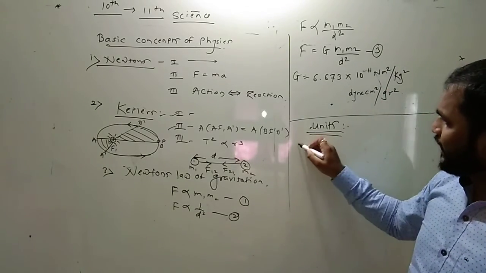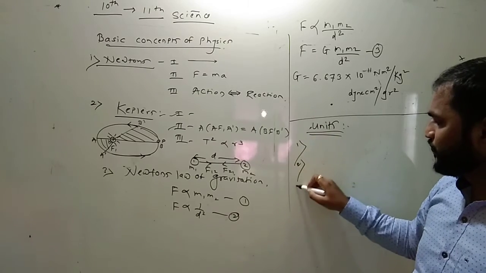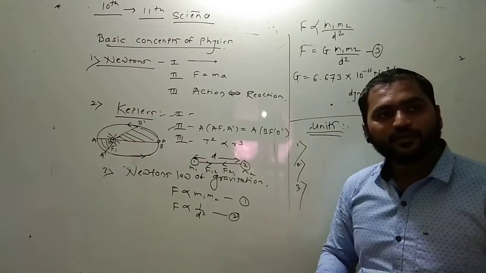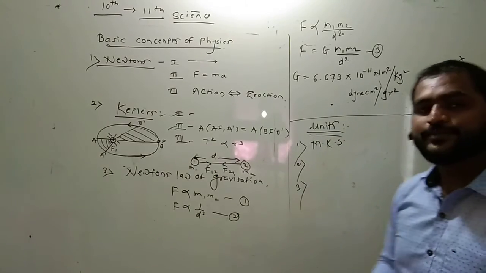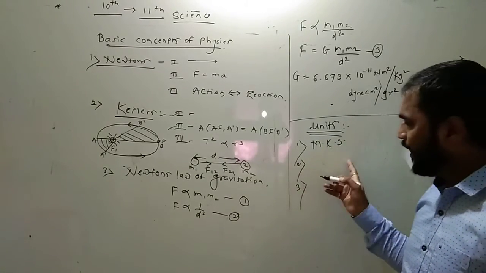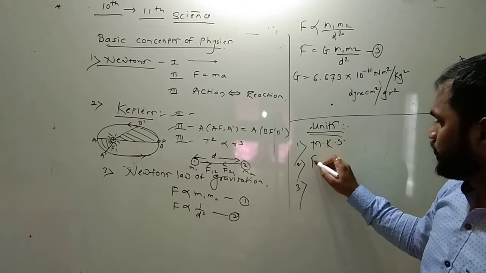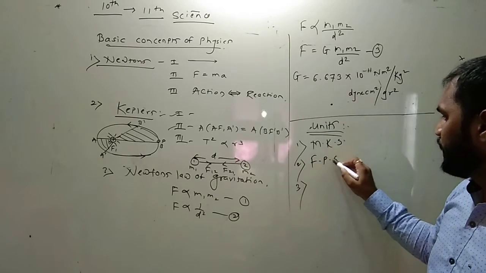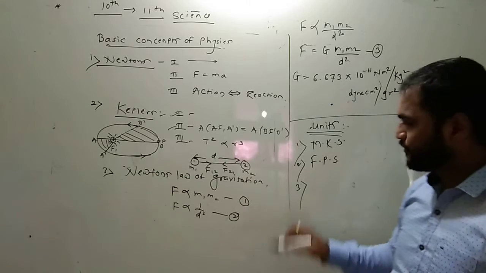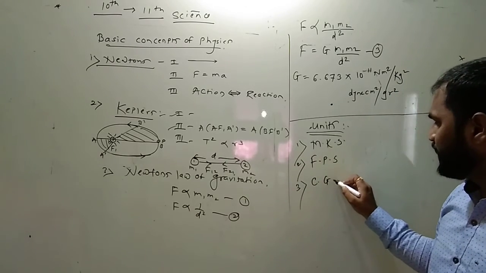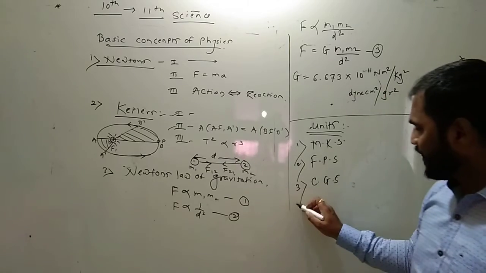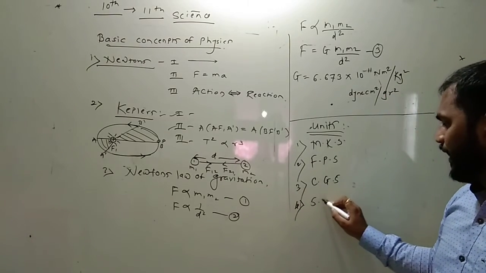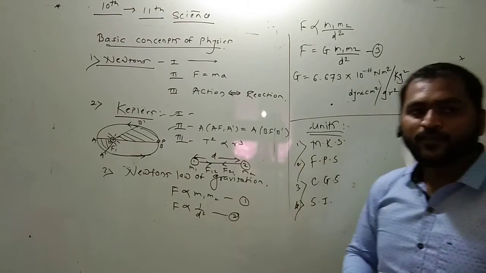There are three types of unit. First, MKS, FPS, CGS, and one more last, SI. Why?